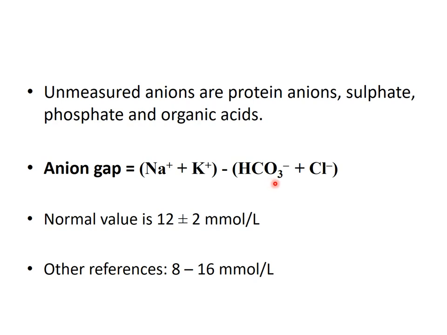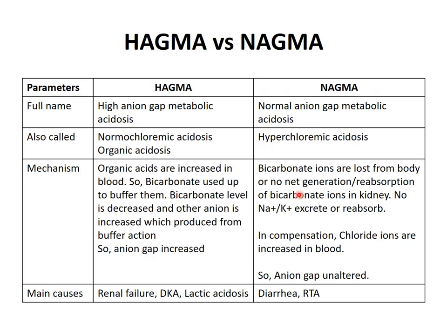Those anions are produced by the buffering action of bicarbonate with the organic acid. So organic anion is produced. So the chloride level remains normal, but the organic anion level is increased, and we are not measuring the organic anion. So obviously the anion gap increases because of the decrease in bicarbonate, and there is no change in the chloride. But this decrease in bicarbonate is compensated by an increase in the organic anion, that is synthesized from this organic acid buffering by bicarbonate. So anion gap is increased.